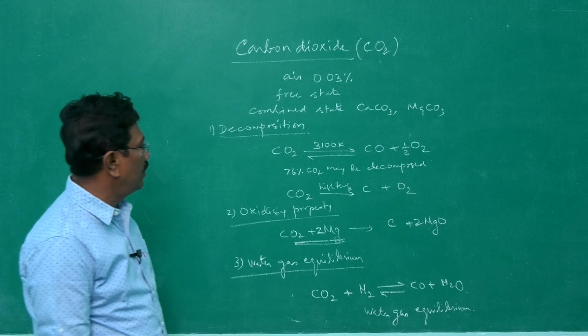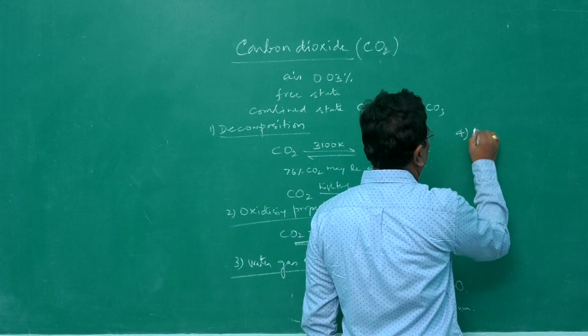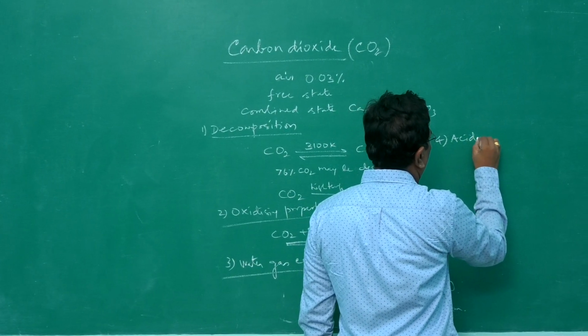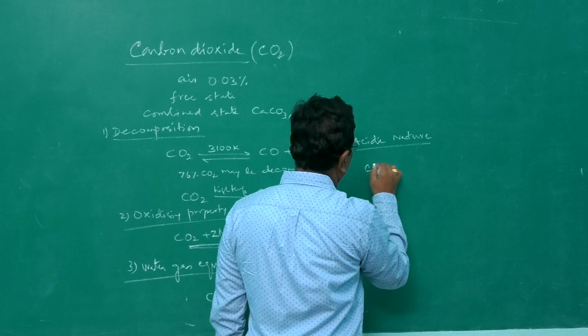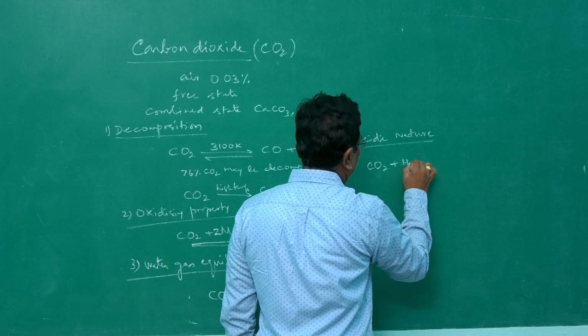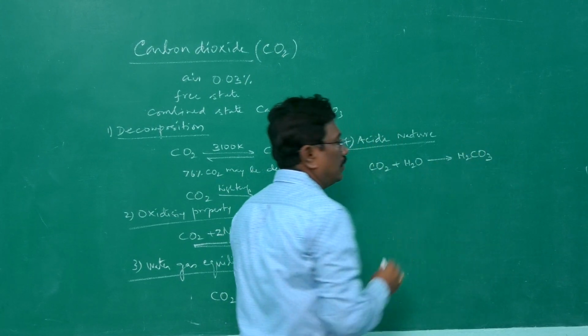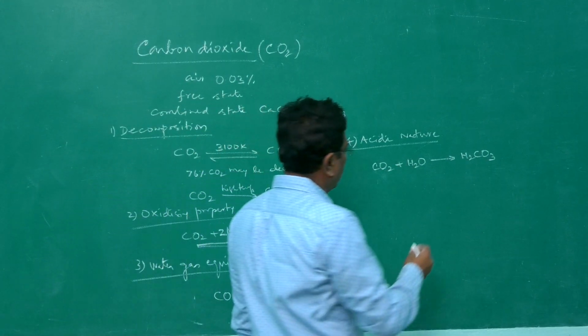And a very important thing with carbon dioxide is that it is an acidic oxide, showing acidic nature in reactions. Carbon dioxide dissolves in water to become carbonic acid. H2CO3 is carbonic acid. But of course, it is a reversible reaction.